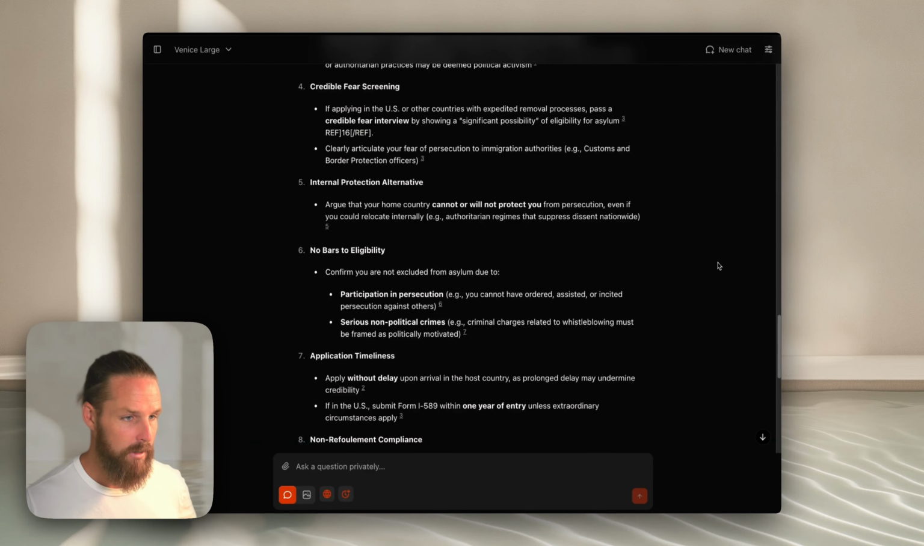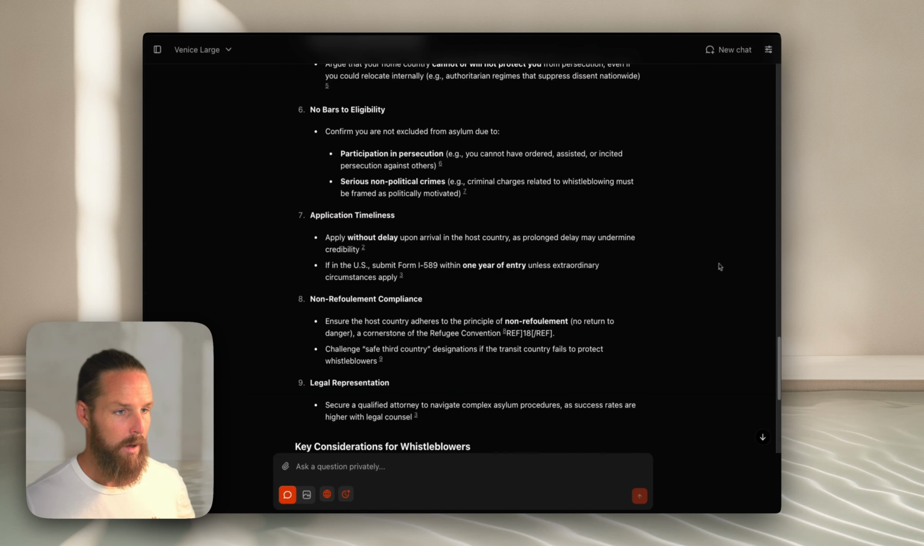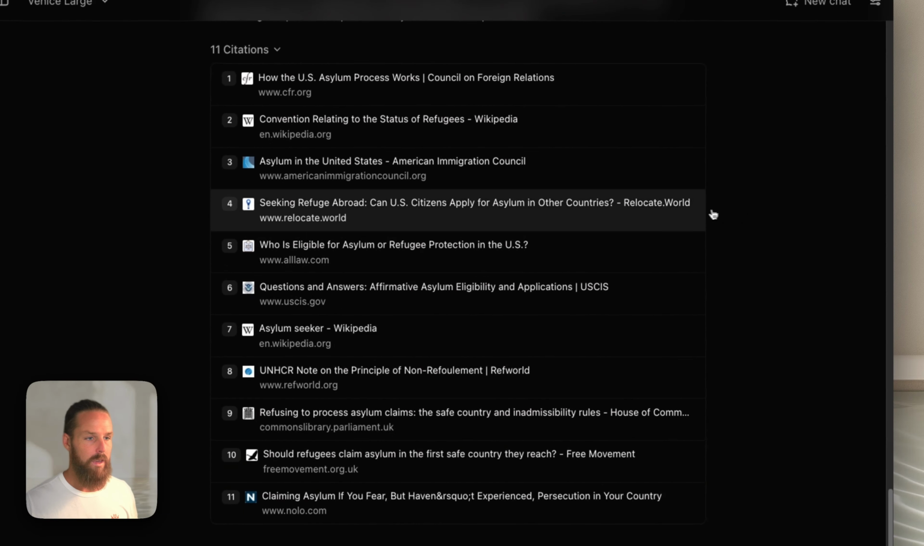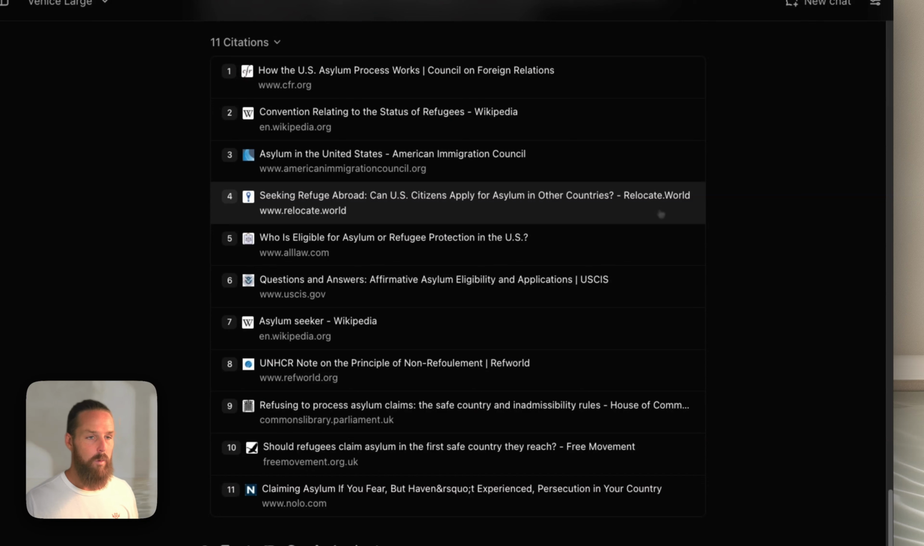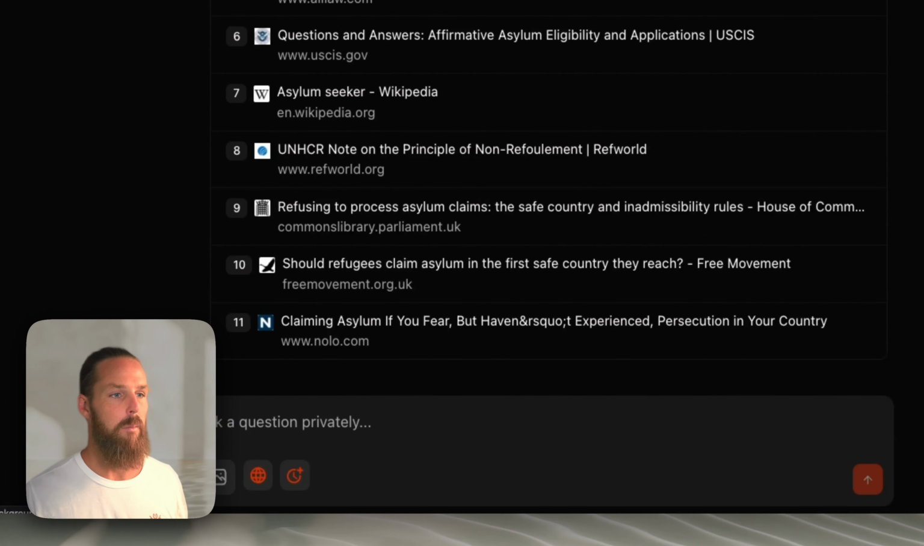And our checklist continues here with all the important steps to keep in mind when applying for asylum, such as applying without delay upon arrival in the host country. And once again, we can see our citations here, and we can click to learn more if we need to, though I do recommend using a VPN and an incognito tab if you are truly trying to whistleblow on human rights violations in an authoritarian regime.